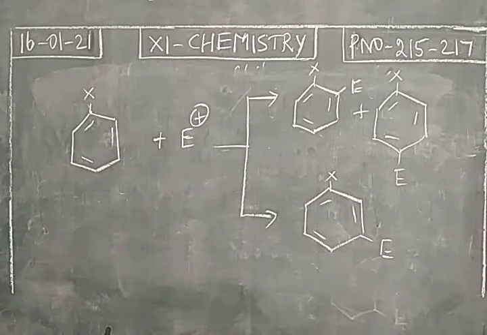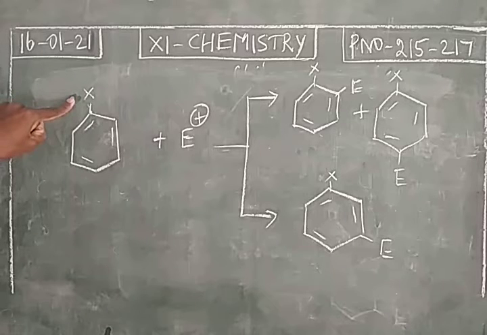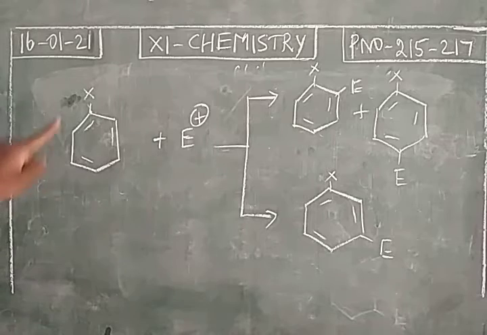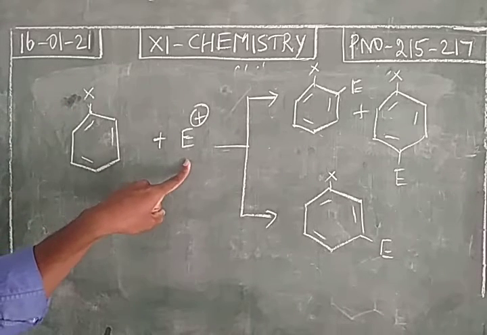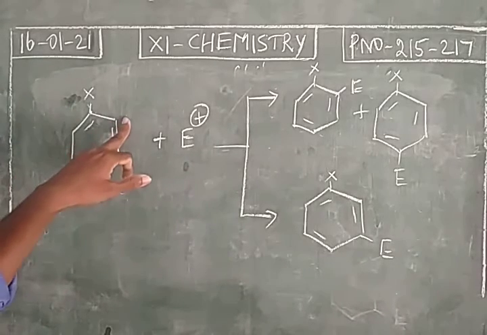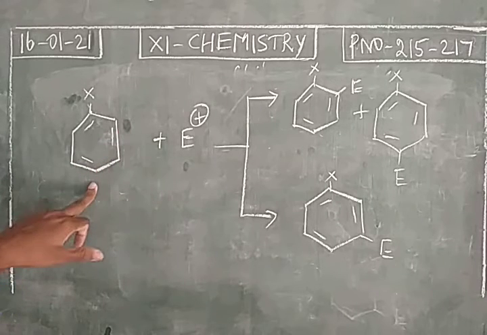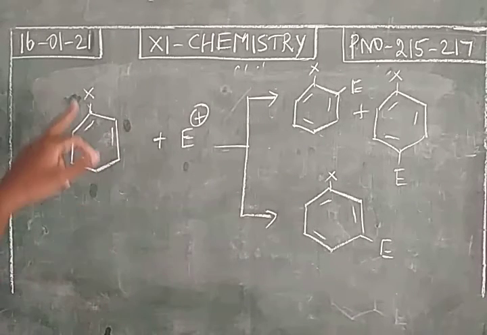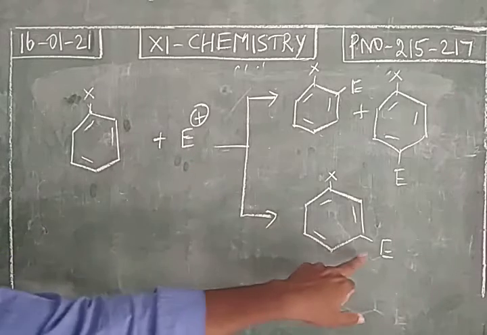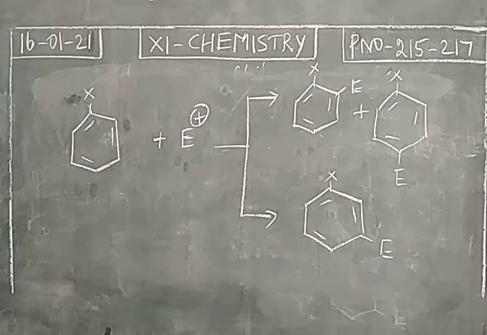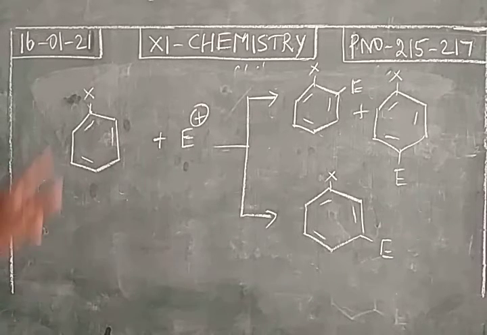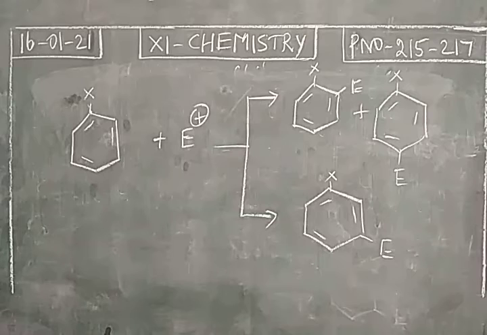So in this electrophilic substitution reaction, the functional group, which is considered as a primary substituent or a functional group, is directing the incoming electrophile to occupy ortho para position, or else it can direct the incoming electrophile to occupy meta position. So we will get a disubstituted product. This is the directive influence of a functional group in a monosubstituted benzene.